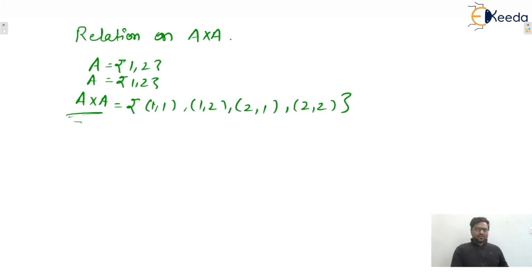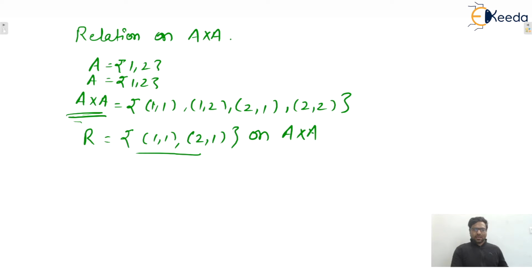So any subset of this A cross A, let us consider one relation randomly, {(1, 1), (2, 1)}, that is a relation, and this is on A cross A. And when the relation is on the same set, then sometimes it is also written as on A. On A means it is on A cross A. I hope this one is clear to everyone.